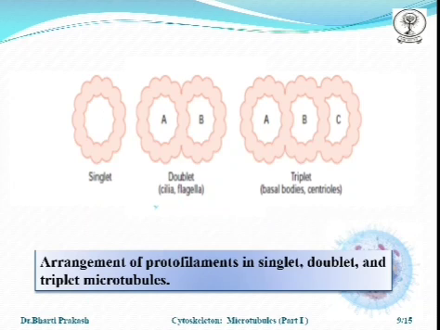Arrangement of the protofilaments in singlet, doublet and triplet microtubules. This is a singlet microtubule. These are the doublet microtubules, which are found in cilia and flagella. We will study the structure of cilia, flagella and centrioles in our future lectures. This is the triplet, A, B and C. They are present in the basal bodies and centrioles. Again, we will study the structure of centrioles and basal bodies in our next lectures.